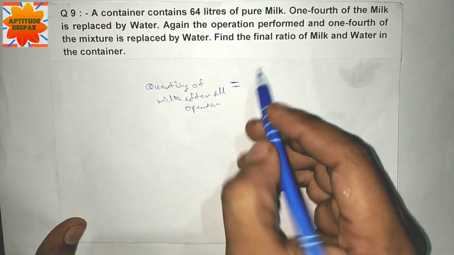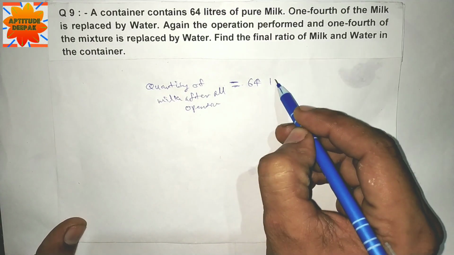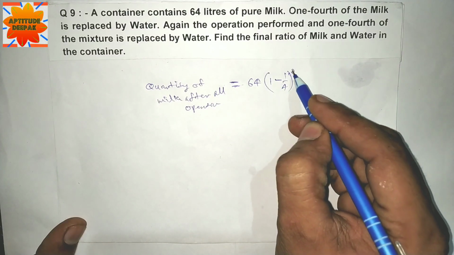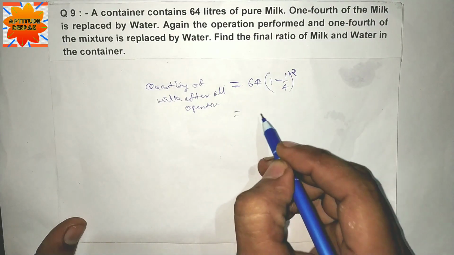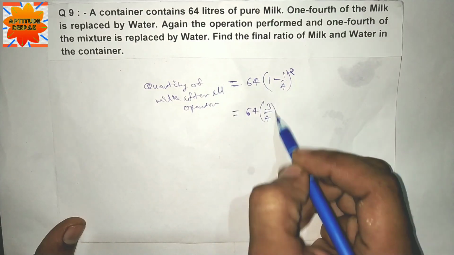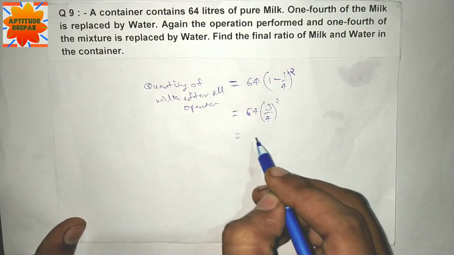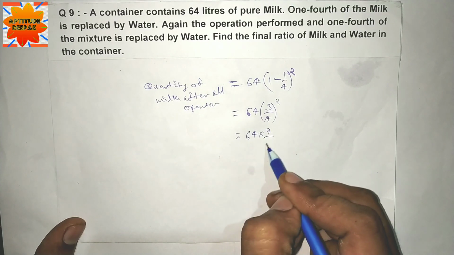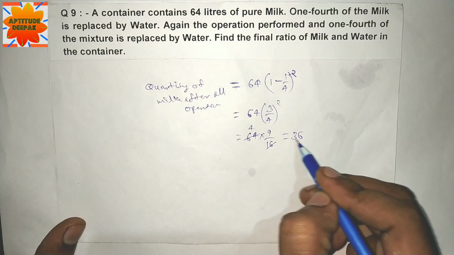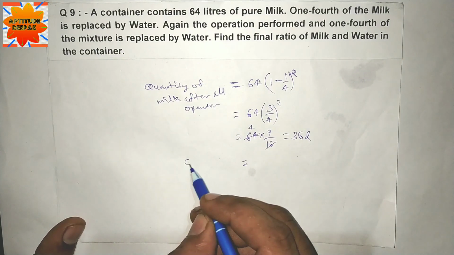is equal to total 64, (1 minus 1 by 4) to the power 2, is equal to 64 times (3 by 4) to the power 2, 64 multiplied by 9 and 16. 16 times 4, 9 times 4 is 36. 36 liter is the quantity of milk.